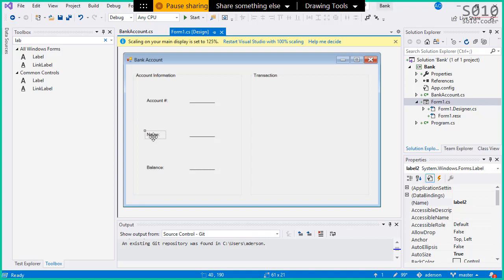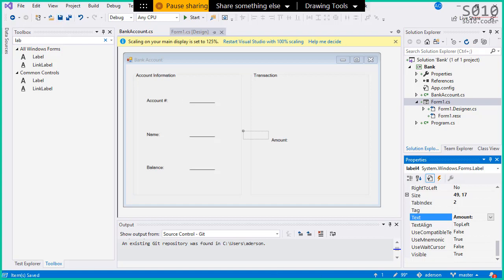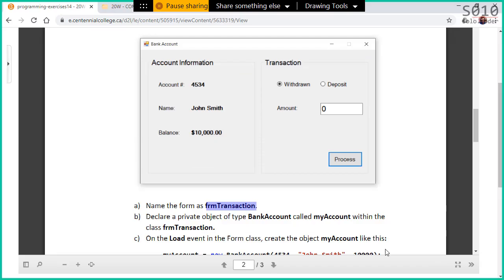So let's copy another label. We have another label here, which is the amount. Okay, so we have the labels in place, and now let's look at the exercise again.